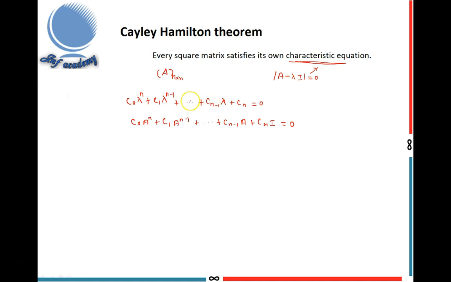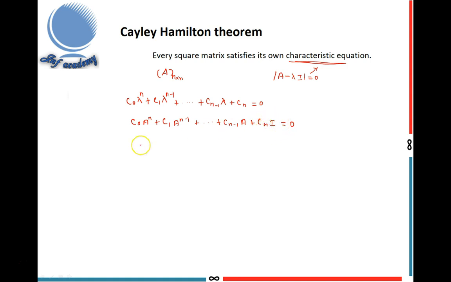That means the Cayley-Hamilton theorem means lambda is replaced by A in the characteristic equation. The constant term Cn should be replaced by Cn I. Then you get the result of the Cayley-Hamilton theorem.